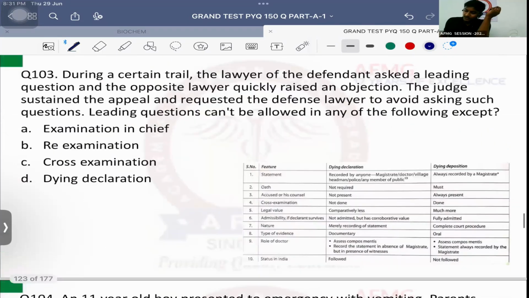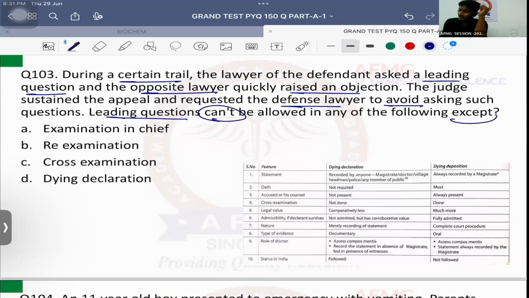Question number 103. During a certain trial, the lawyer of the defendant asked a leading question and the opposite lawyer quickly raised an objection. The judge sustained the appeal and requested the defense lawyer to avoid asking such questions. Leading questions cannot be allowed in any of the following except, meaning in which can they be allowed? You need to find that.